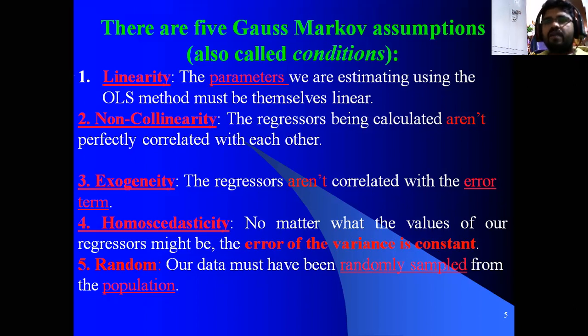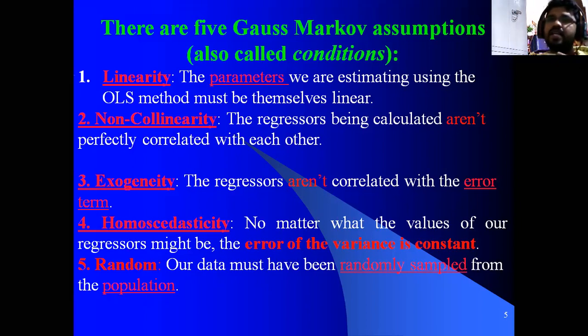When following the BLUE properties, the assumptions of the Gauss-Markov theorem, there should not be a correlation between the independent variables. That is the main assumption. That is non-collinearity, or multi-collinearity as we can also write it. The regressors being calculated are not perfectly correlated, nothing but there is no correlation between the independent variables.